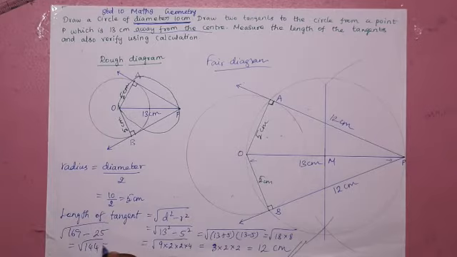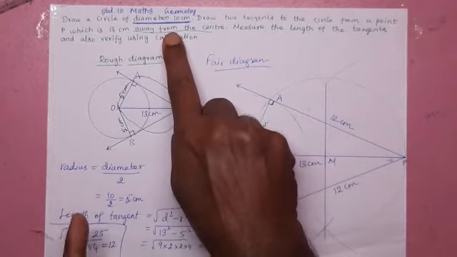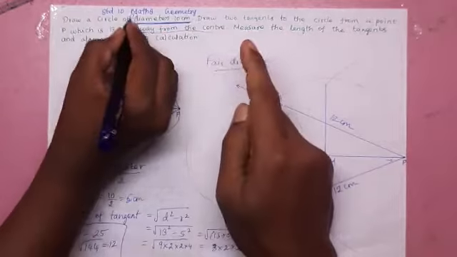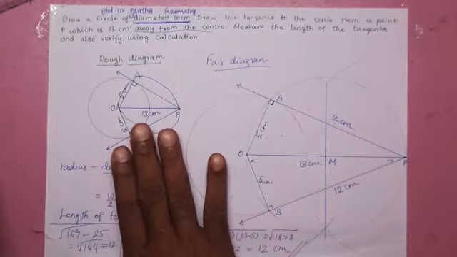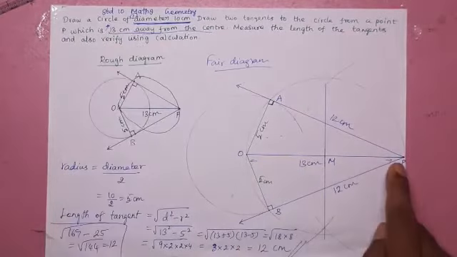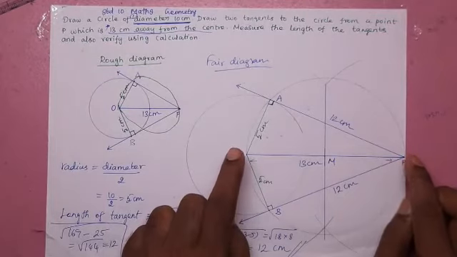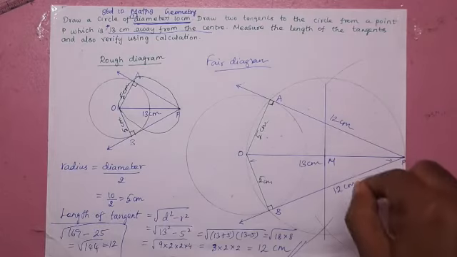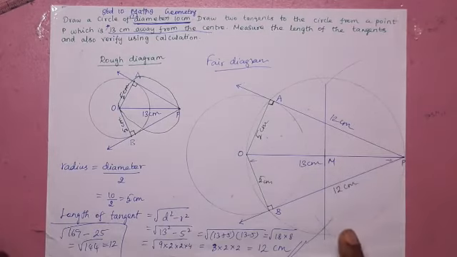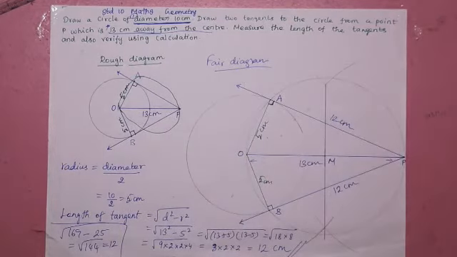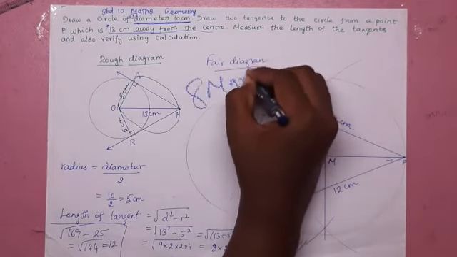Students, there are just three points. First, which is given, radius or diameter? If diameter is given, you have to find the radius. Very good. Then what did we do? Draw a circle of radius 5 cm. And mark a point P which is 13 cm away from the center. Then we drew a circle using OP as a diameter. For that you must find the center of the circle, that's the midpoint of OP, by using the perpendicular bisector. Take this as M, draw a circle, join AP and BP. You will definitely get 8 marks inside your pocket, pant pocket and also shirt pocket. Very good.